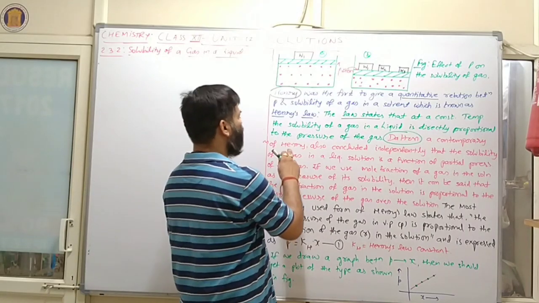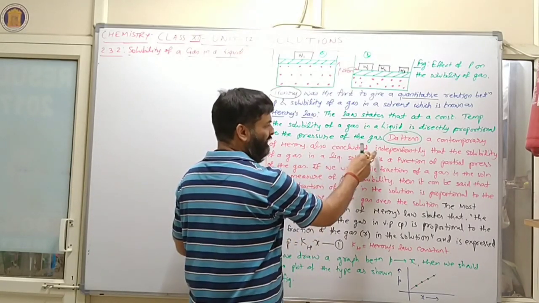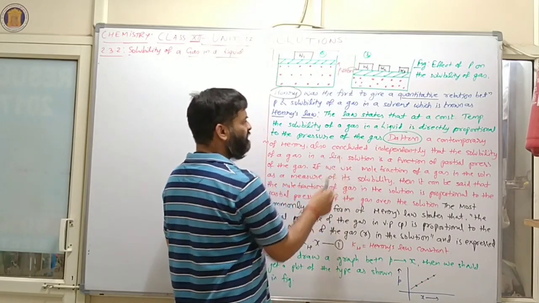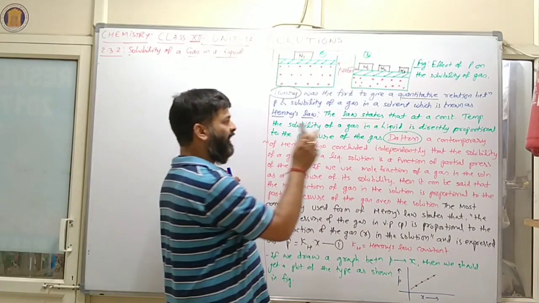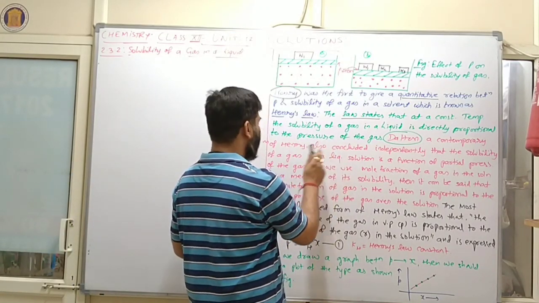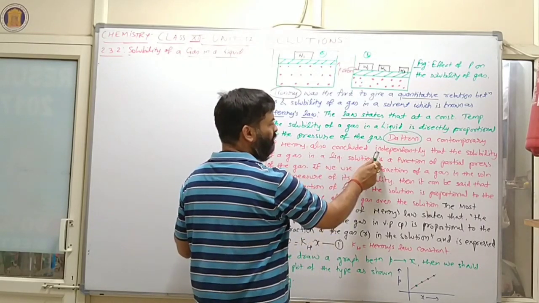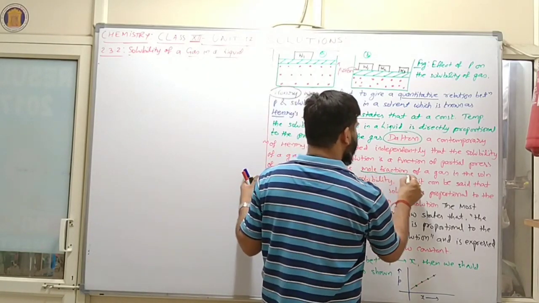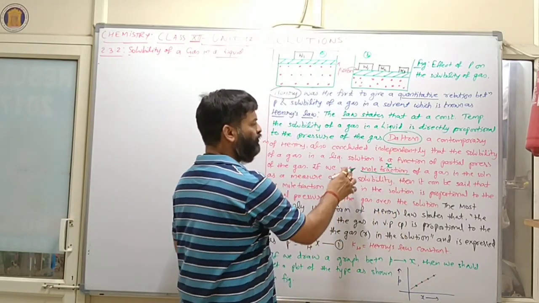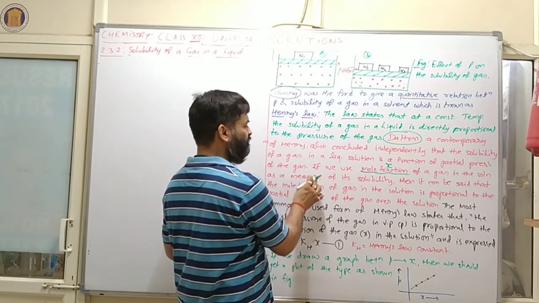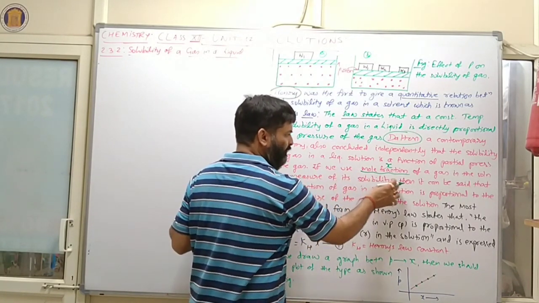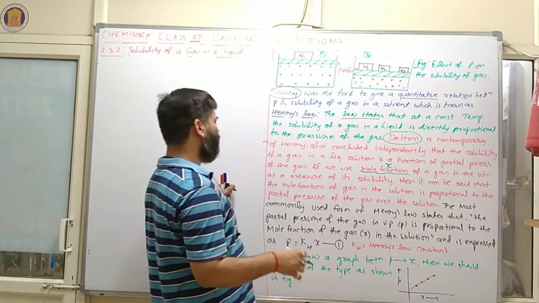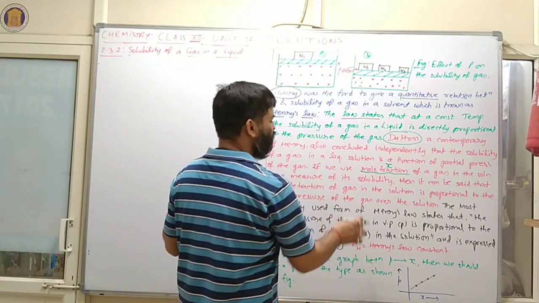Dalton, a contemporary of Henry, also concluded independently that solubility of gas in liquid solution is a function of partial pressure. According to Dalton's law, solubility of gas in liquid solution is a function of partial pressure of the gas. If we use mole fraction, it means chi, as a measure of solubility, then it can be said that mole fraction of gas in solution is proportional to partial pressure of gas over the solution.